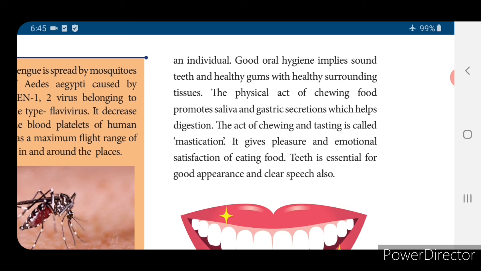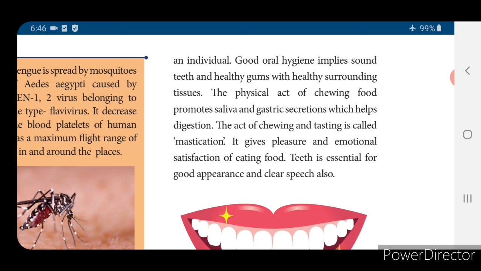Using your teeth, you have to break it up. You have to close your mouth and break up the food using your teeth. Chewing the food promotes saliva and gastric secretions, which helps in digestion. So the act of chewing and tasting is called mastication. If you chew your food well, the digestive system will work in a proper way. After chewing only, you have to swallow your food.